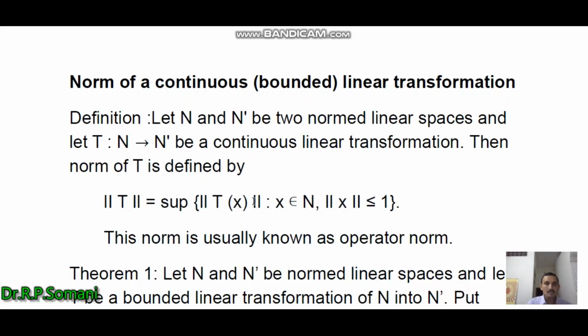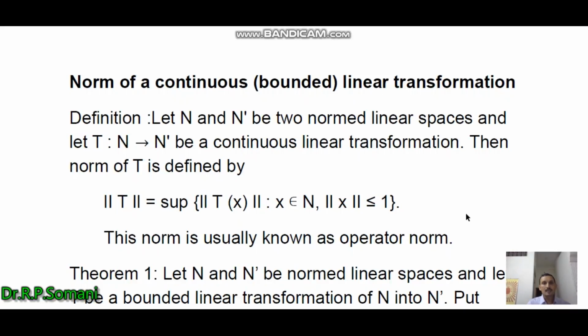So this is the definition of the norm of a continuous linear transformation. We define the norm of T as the supremum of this set, and this norm is usually known as the operator norm.